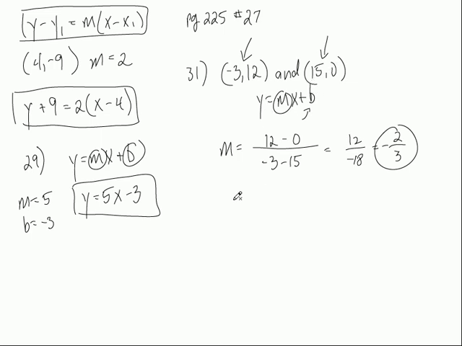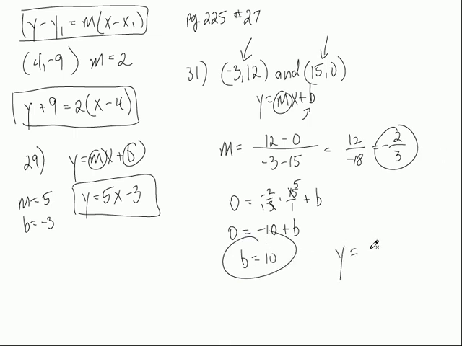So what is the y on this point right here? It's 0 equals m, which is -2/3, times x. What's x? 15. Put it over 1, and then plus b. And now I can solve for b. So 0 equals, let's see what happens here. 3 goes into the 3 once, 3 goes into 15 5 times, what is that? -10. So add a 10 to both sides. What's b equal to? It's equal to 10. All right? There's the slope. There's the y-intercept. Put it all together. y equals -2/3 x plus 10. And there it is. That is your answer right there.